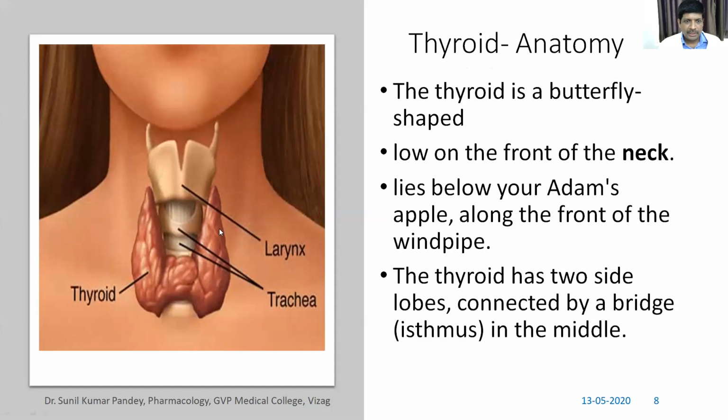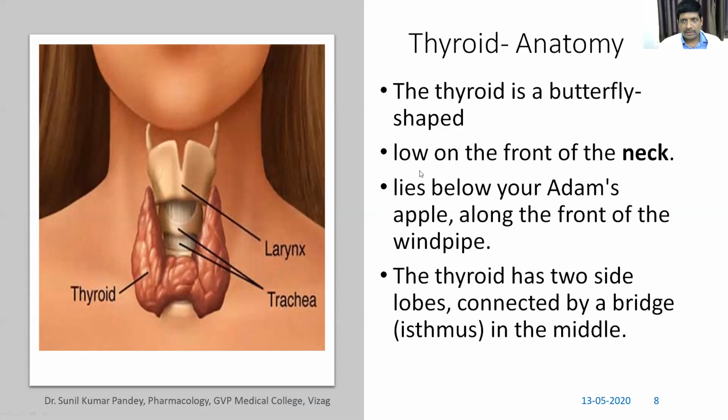Here we can see in the figure, this is the thyroid gland, which is H shaped, or you can say butterfly shaped. It is found low on the front of the neck, and it lies below the Adam's apple along the front of the windpipe. It has two lobes, the right lobe and the left lobe, and there is a bridge in between, which is called the isthmus.